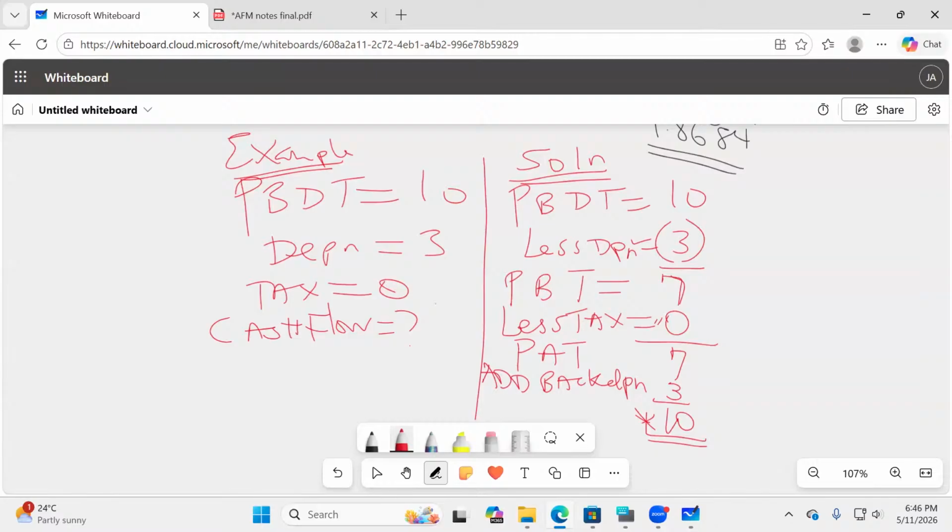So remember this 10 is my cash flow. Whenever tax is not given, the profit you have at hand becomes your cash flow.